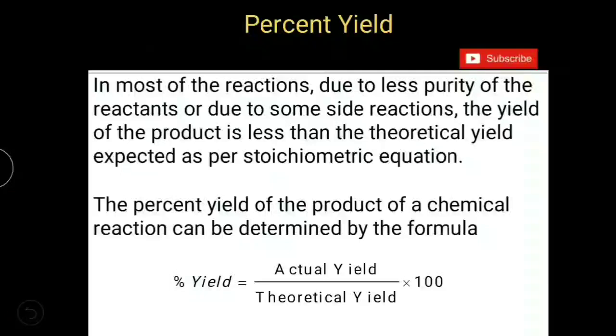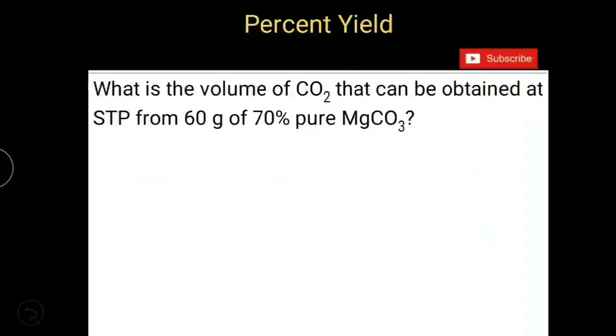I repeat, percent yield is equal to actual yield of the product divided by theoretical yield of the product into 100. And let us solve this question using that formula. What is the volume of CO2 that can be obtained at STP from 60 grams of 70% pure MgCO3?